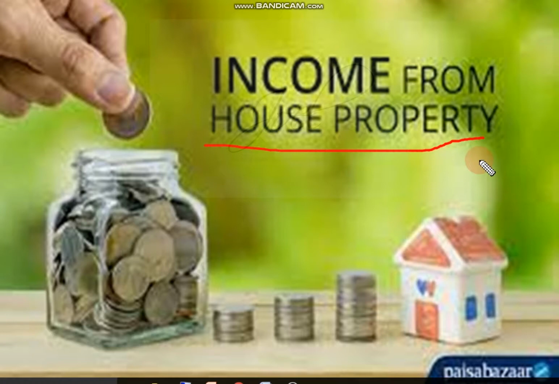A house is a building, and for the purpose of income from house property, the building and the land appurtenant to it, that means the land attached to that particular building, will be considered together for calculation purposes. So income from house property is the income which you will earn from a house property. That is the concept you should know before going to the next slide.